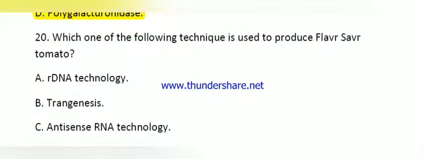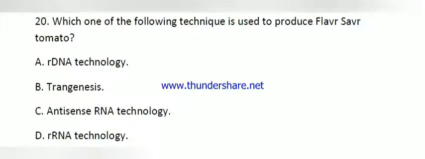Then next question. Which one of the following techniques is used to produce long-shelf-life varieties of tomato? Here the options are rDNA technology, transgenesis, antisense RNA technology and rRNA technology. Here the right answer is antisense RNA technology. This question is very important from the JRF and SRF point of view.